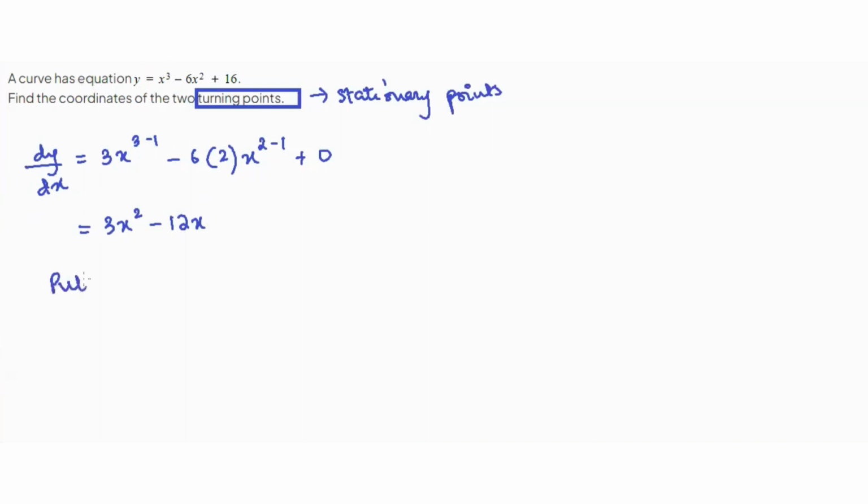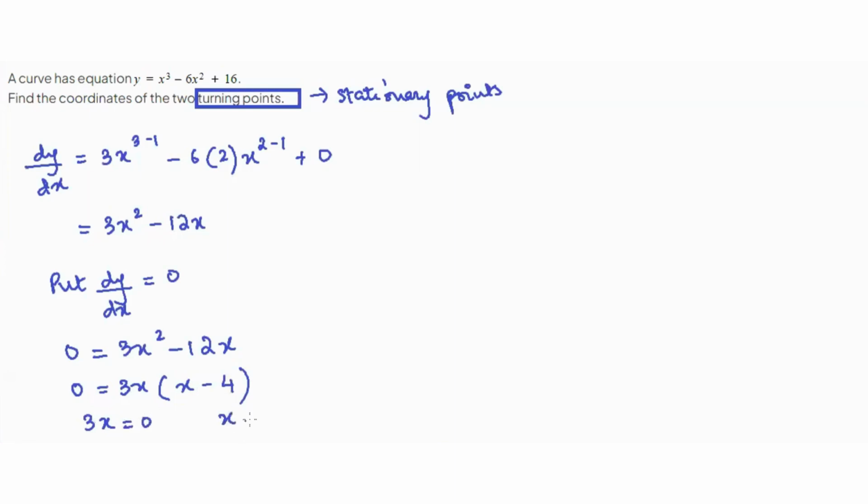Now we put our dy by dx equal to 0. So it's going to be 0 equals 3x squared minus 12x. Factorize it, 3x common, so x minus 4. 3x equals 0 and x minus 4 equals 0. One value of x is 0 and the other value is 4.